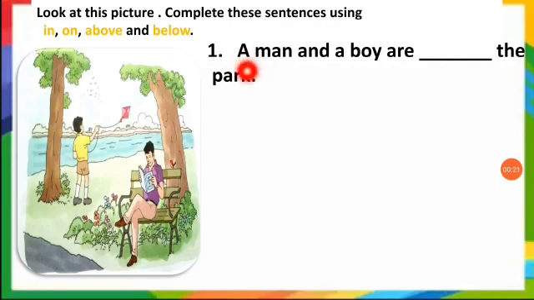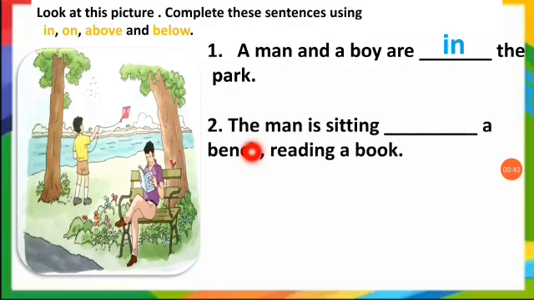See the first sentence. A man and a boy are dash the park. See the picture. Observe. A man and a boy are in the park. Okay, very good. So next sentence. The man is sitting dash a bench reading a book. Observe the picture. The man is sitting on a bench, reading a book.